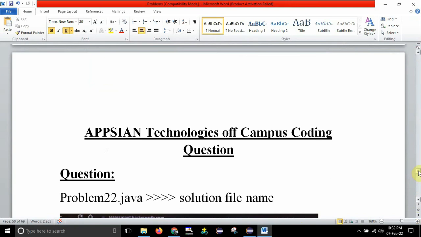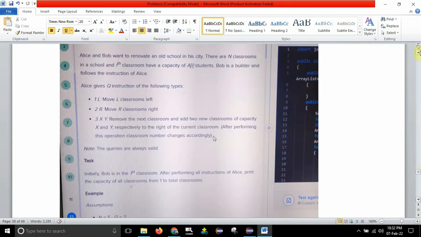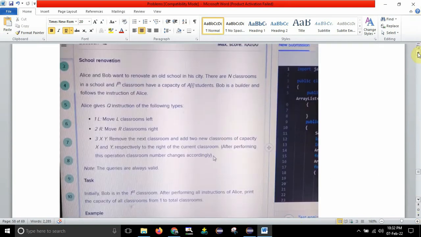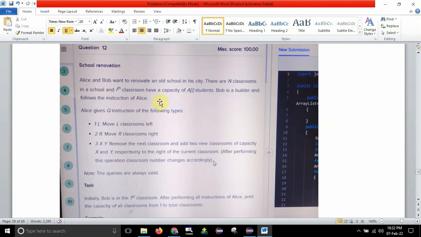and it is also the same type of question guys, where they have given 3 conditions. Here only 2 conditions, but there they have given 3 conditions. If you can just read, see here. School renovation. Alice and Bob want to renovate an old school in his city. There are n classrooms in a school, and ith classroom has a capacity of i students. Bob is a builder and follows the instructions of Alice. Alice gives key instructions of the following types.